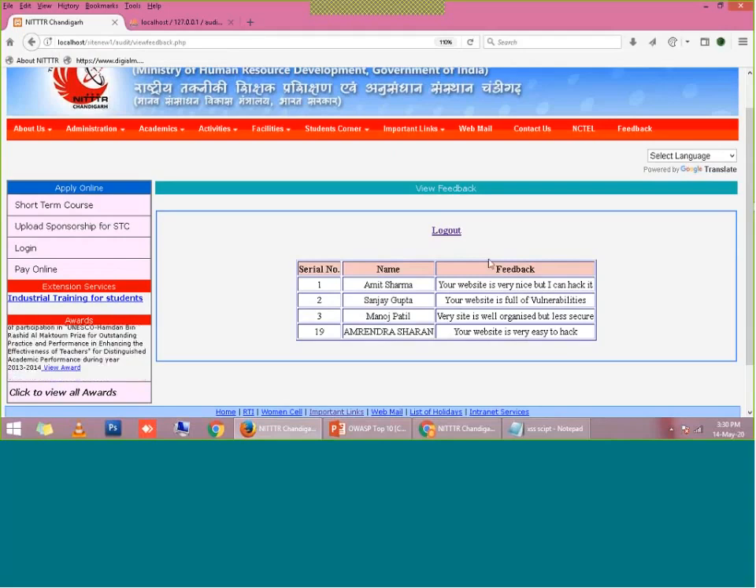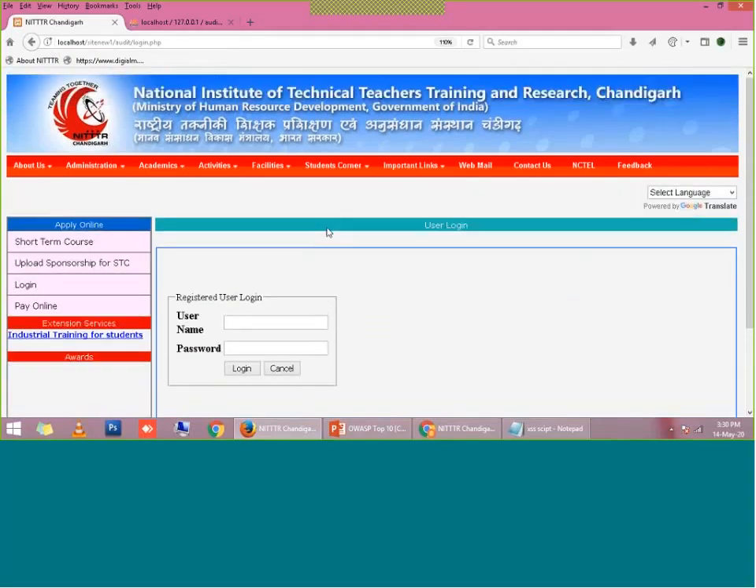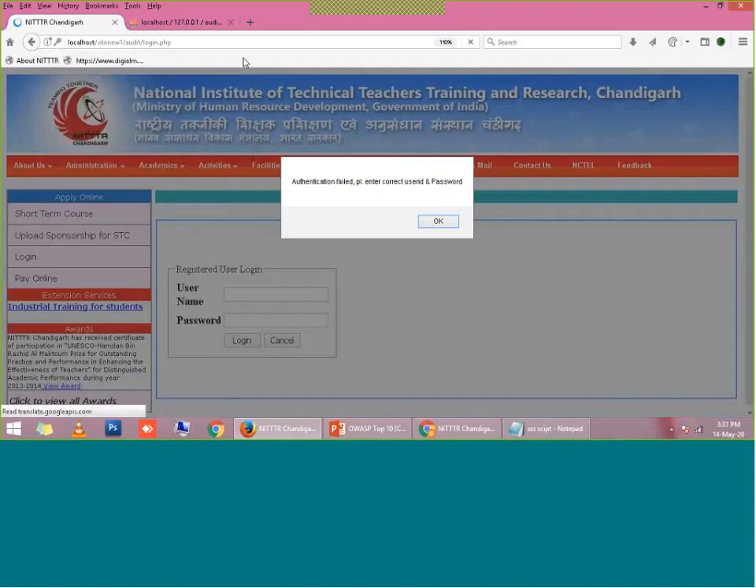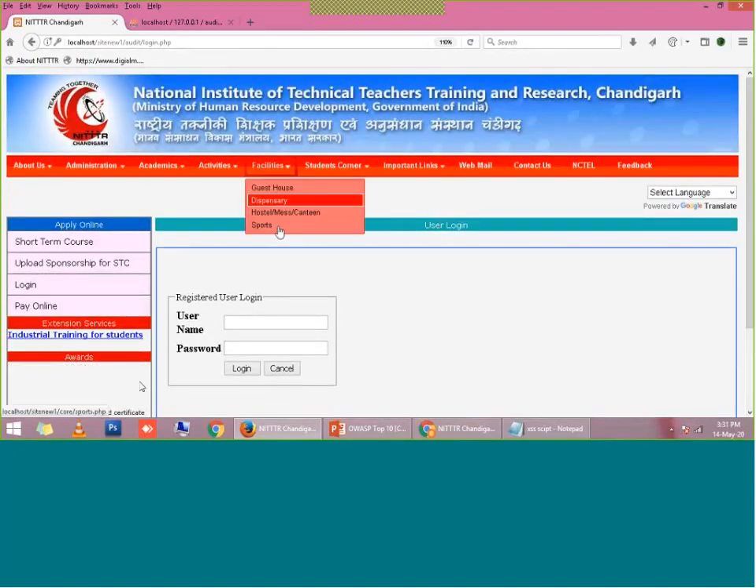And if I do not have the correct username and password, suppose I write ABCD or anything, not knowing the password, then if I submit, it will show that authentication failed. Please enter the correct username and password. So I will also show you what the correct username and password are.